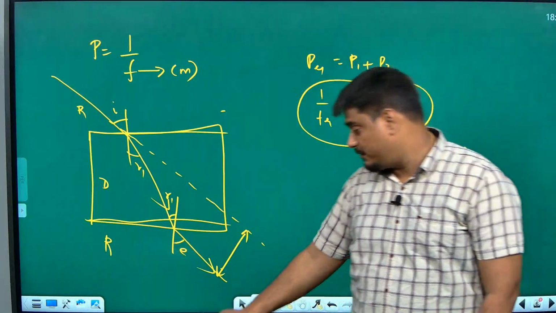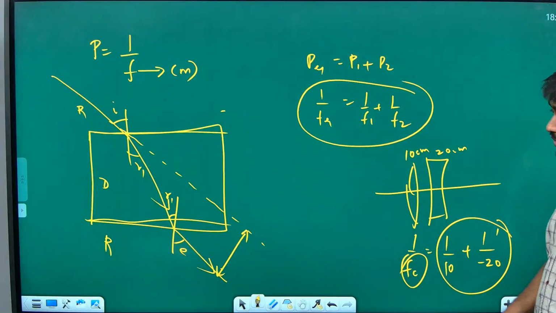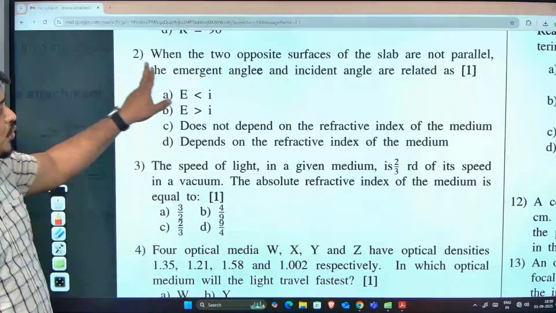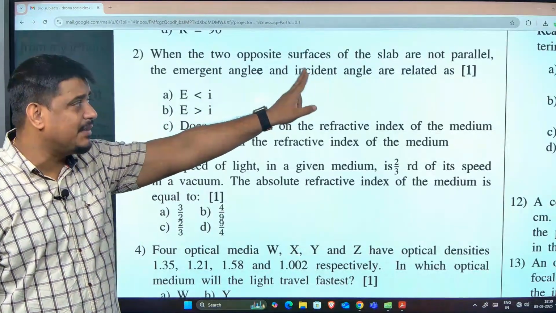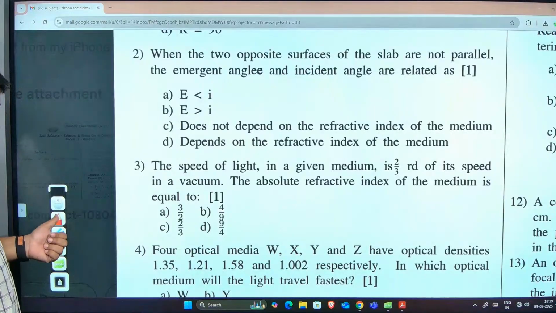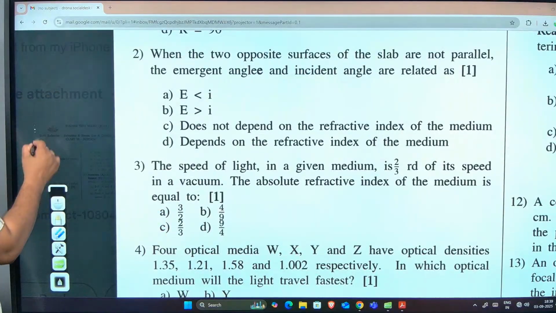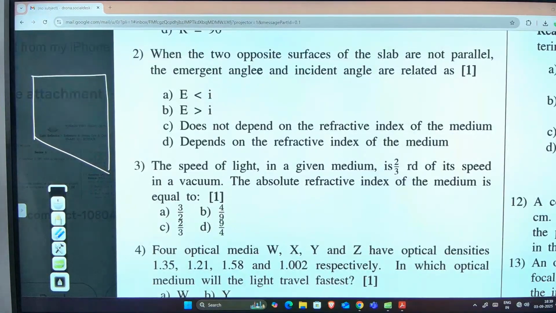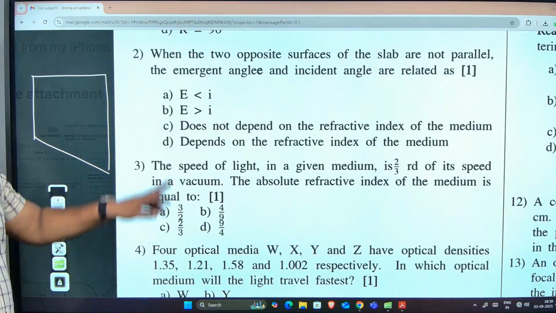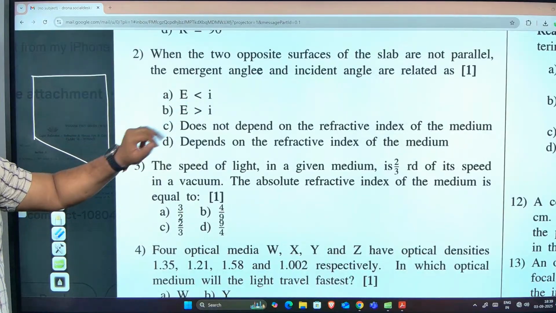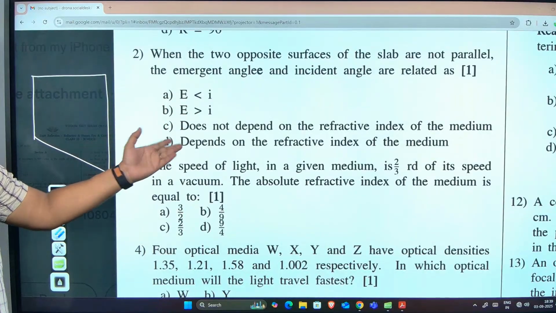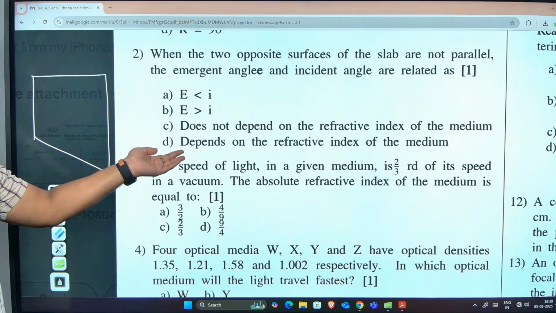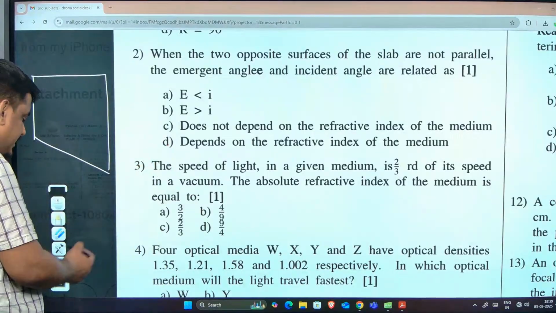Now in this question, what did they give? In this question they gave non-parallel. See carefully, you will realize. The question is when two opposite surfaces of the glass slab are not parallel. So if they are not parallel, something like this it is. Something like this. Emergent angle and incident angle: E will be more than I, or less than I. How can we decide that? It depends on the refractive index of the medium. So the answer is D, obviously.